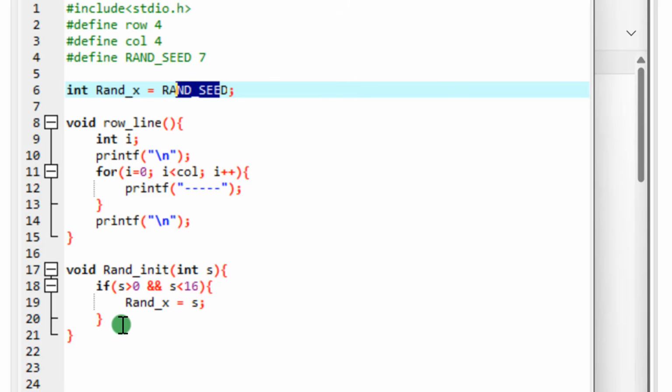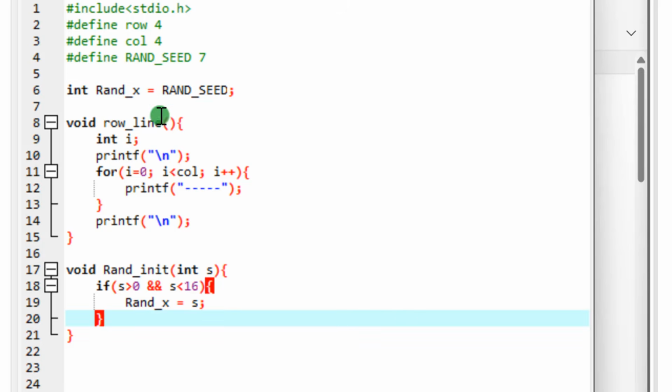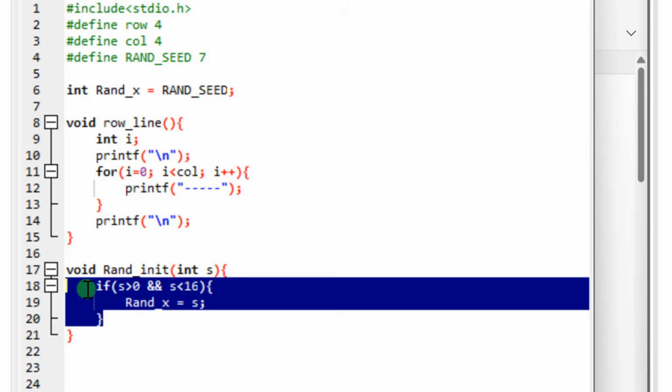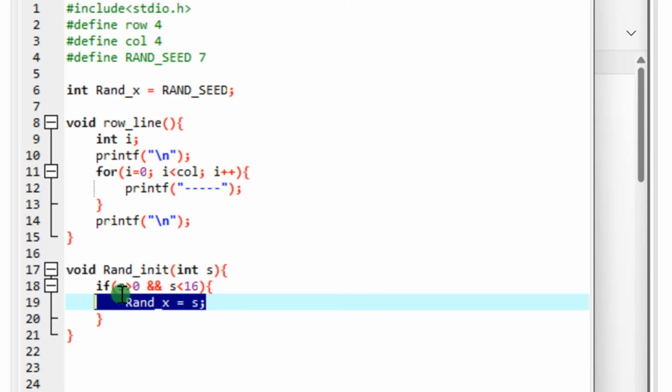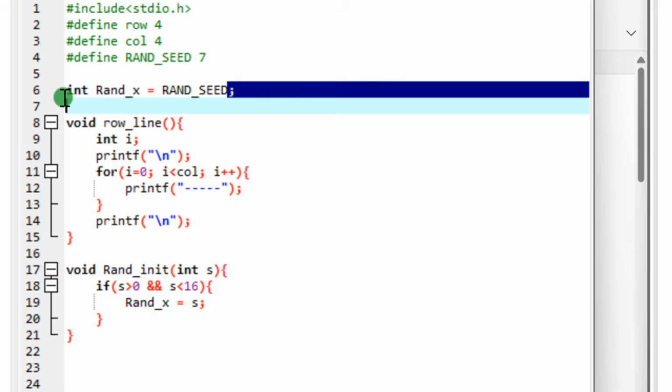Good. But yeah, I don't really need to put the else. Why? Because run X is a global variable. So when you test your condition, if you don't enter here, automatically the run X will still maintain the value run set that it was having at the beginning, you see. So no need to come and say again else run X equals to run set. No need in fact, because if you don't enter here, run X will maintain its value, because remember that before entering here, run X is already having a value which is 7 from here, you see.